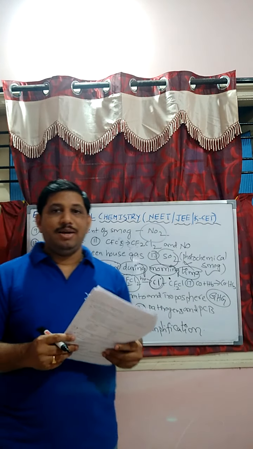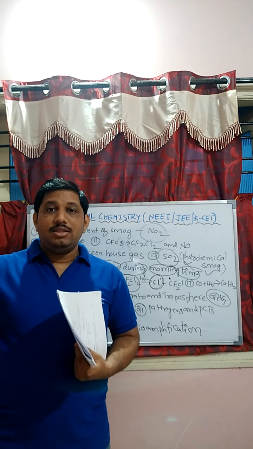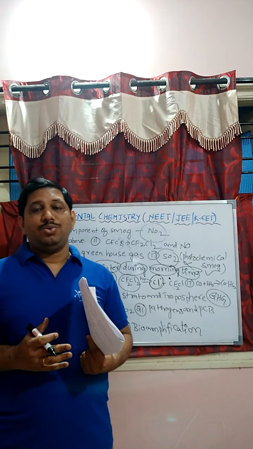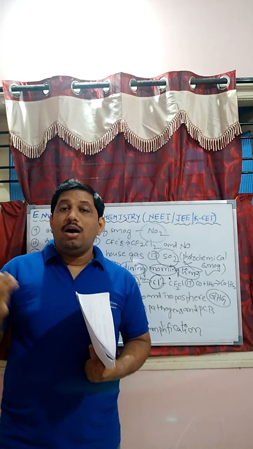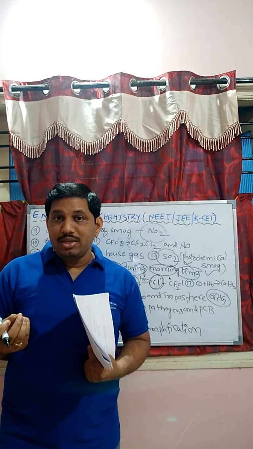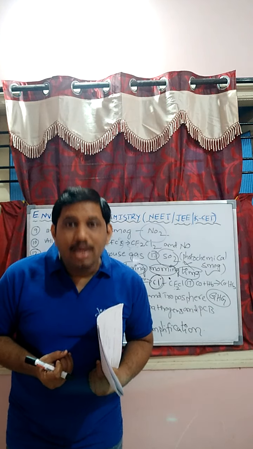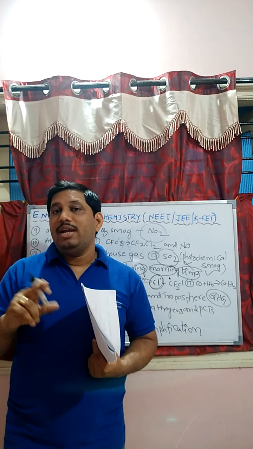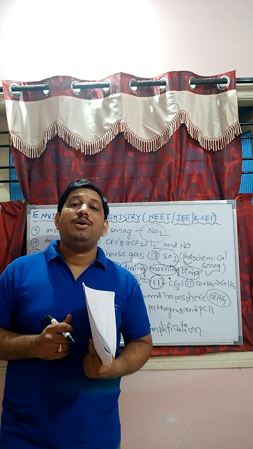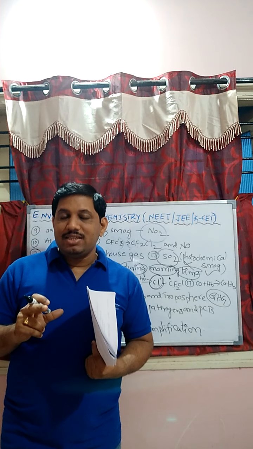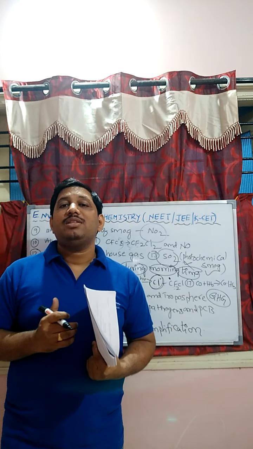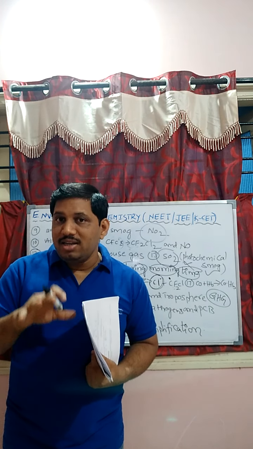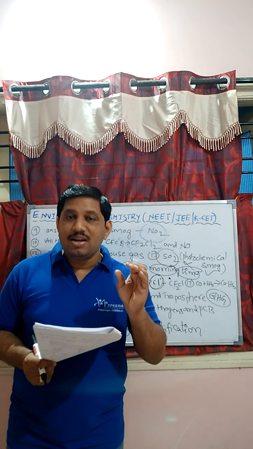Question number 20. Taj Mahal is affected by the... Generally the Taj Mahal is made up of the beautiful marble stone. The marble reacts with the harmful gases evolved around the Taj Mahal. Then what happens, students? The calcium carbonate reacts with the sulfur dioxide. It can form calcium sulfate. Due to this, the beauty of the Taj Mahal will day by day decrease. Hence, the Taj Mahal is affected due to the presence of sulfur dioxide.